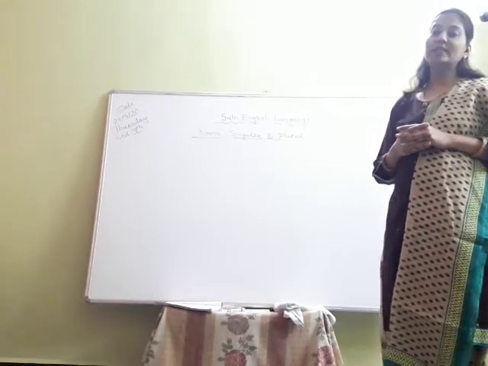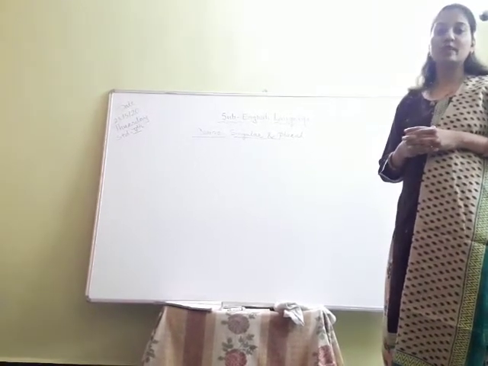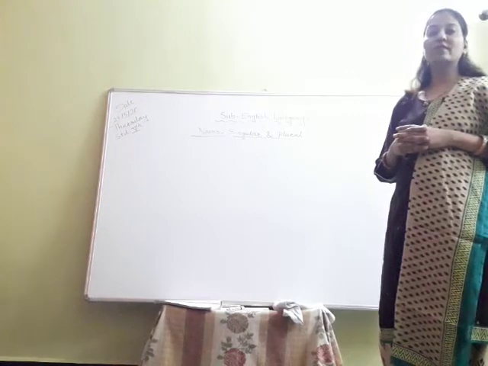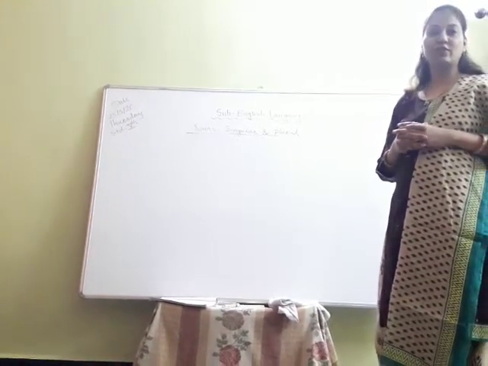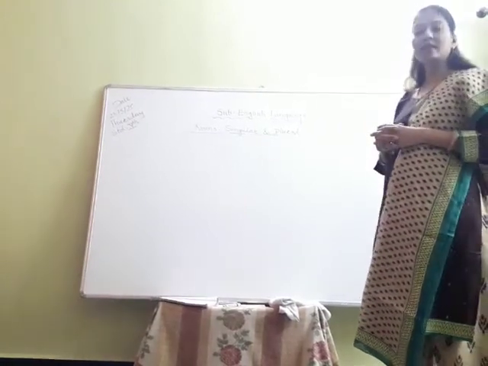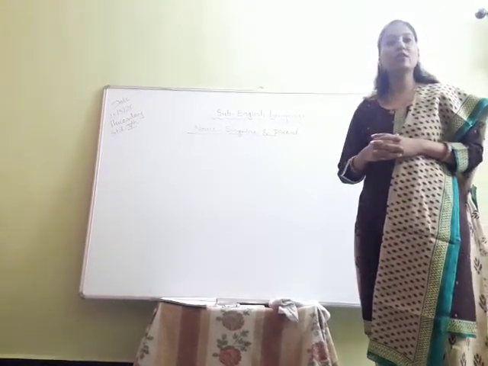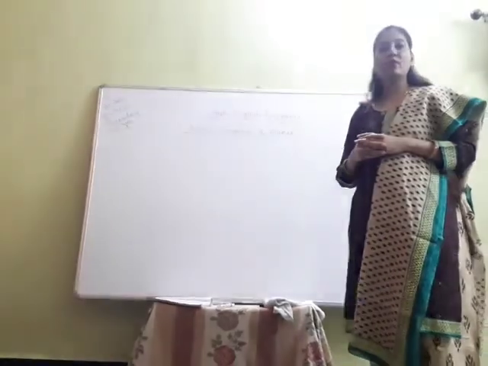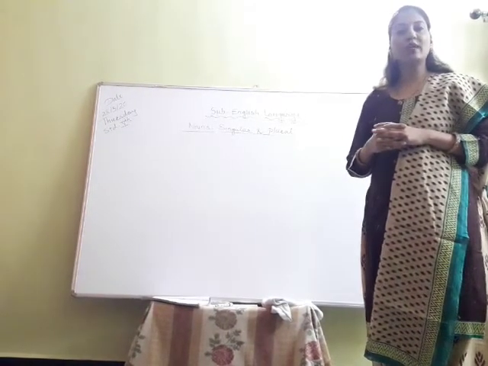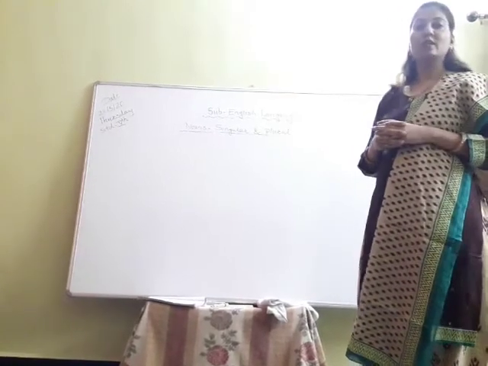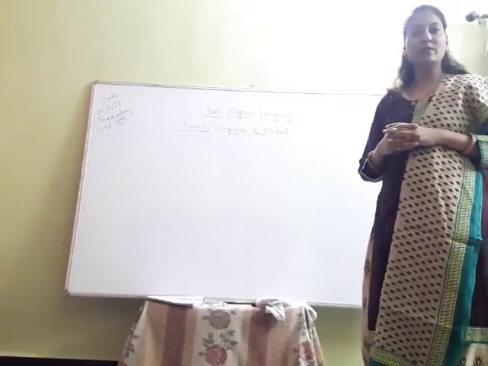Now students, see the meaning of countable noun. Countable noun refers to the things that we can count, like 1, 2, 3, 4. And uncountable nouns means that we cannot count. For example, water, sugar, oil, that we cannot count as 1, 2, 3, 4. So they are known as the uncountable nouns.